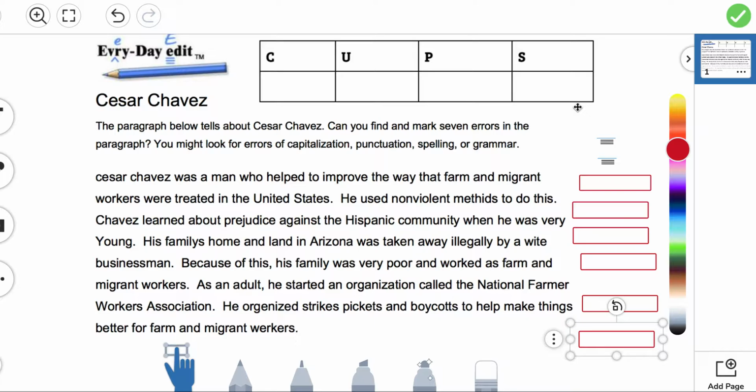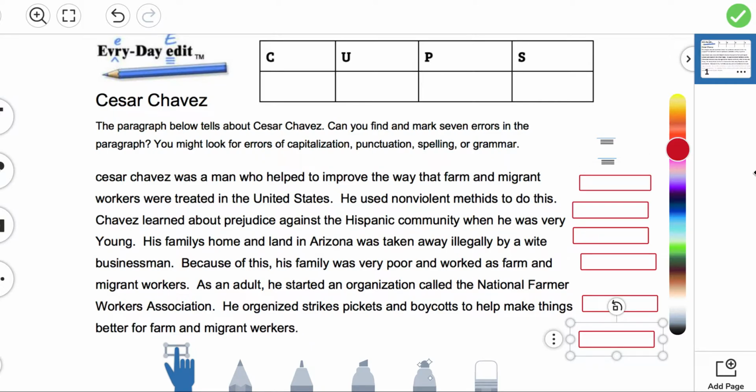He's no longer alive. Your lesson objective is, with me, you're going to edit the 8 errors in the nonfiction paragraph, and you're going to look for errors dealing with words that need to be capitalized, words that need to match the verb and noun, that's verb usage. Maybe it's missing a punctuation mark, a period, apostrophe, or comma, or the word's misspelled, and we're going to check off when it's dealing with the acronym CUPS. So follow along with me.